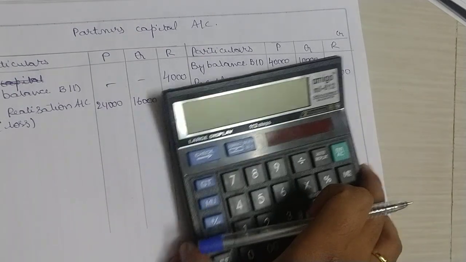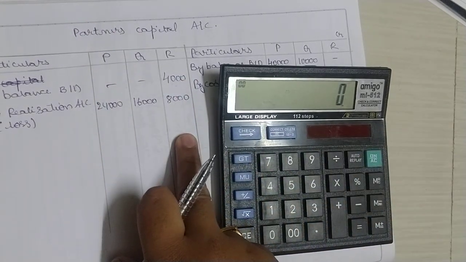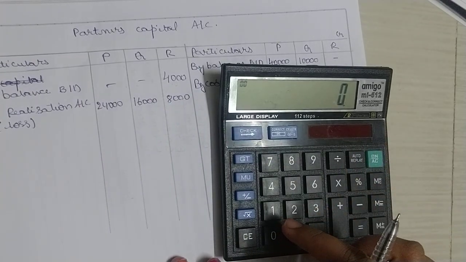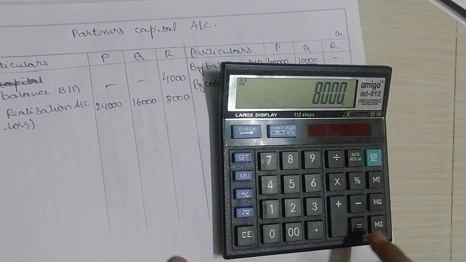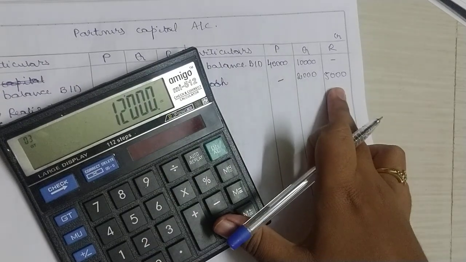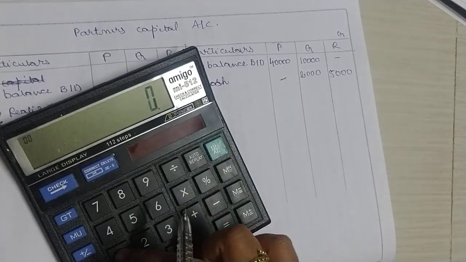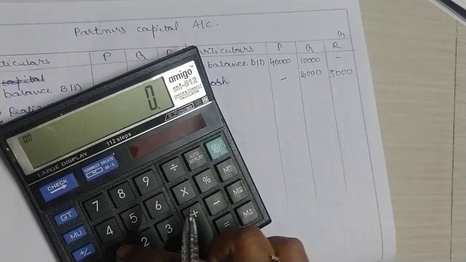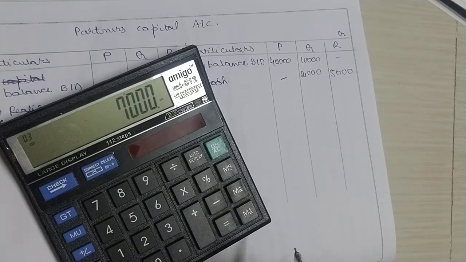Now take your calculators. First take R, where you have Q and R as insolvent partners. Take the debit side total of R: 4,000 plus 8,000 plus 8,000. How much do you get? 12,000 rupees is the total. On the credit side, what is the amount you have? 5,000 rupees. 12,000 minus 5,000. What is the difference? 7,000.